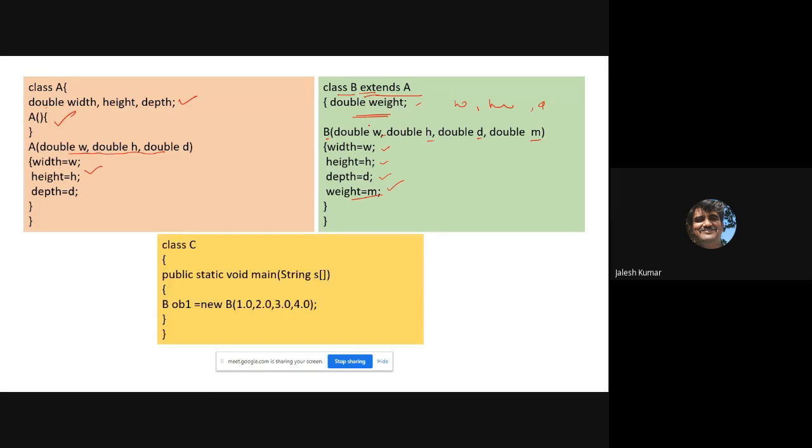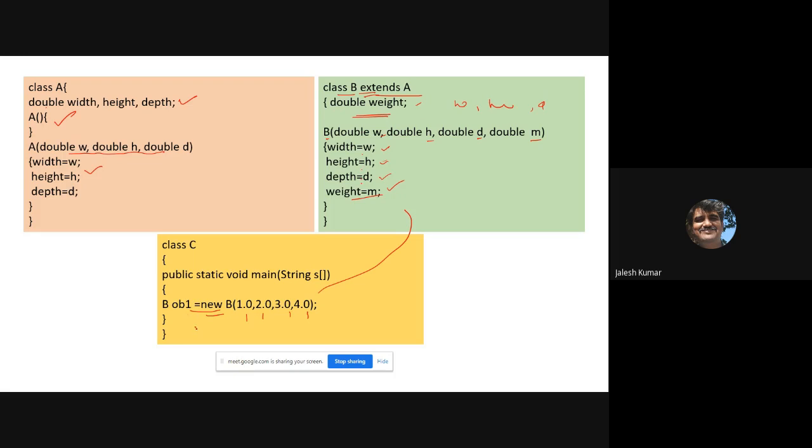So this is how the constructor will be initialized in our extended class, that is inheritance. Now, if you are creating a class B object, you pass four values, because four variables will be initialized. See, this is how constructor initialization can be performed. All the variables defined in the superclass are accessible to the subclass, but once again you have to assign those variables here.